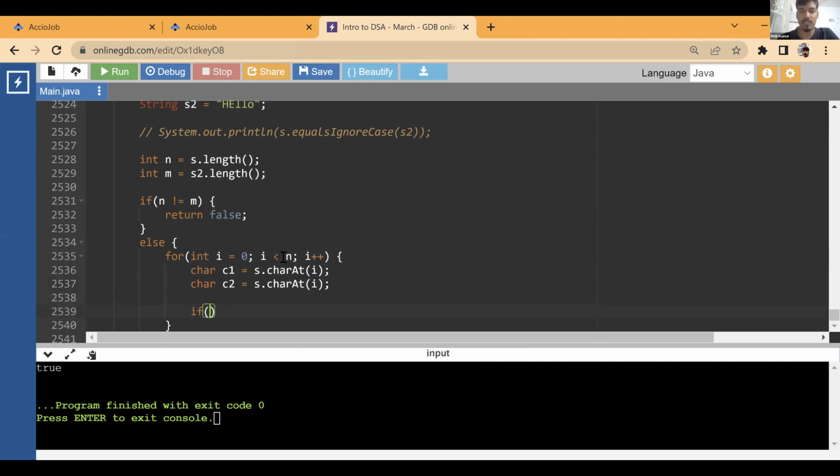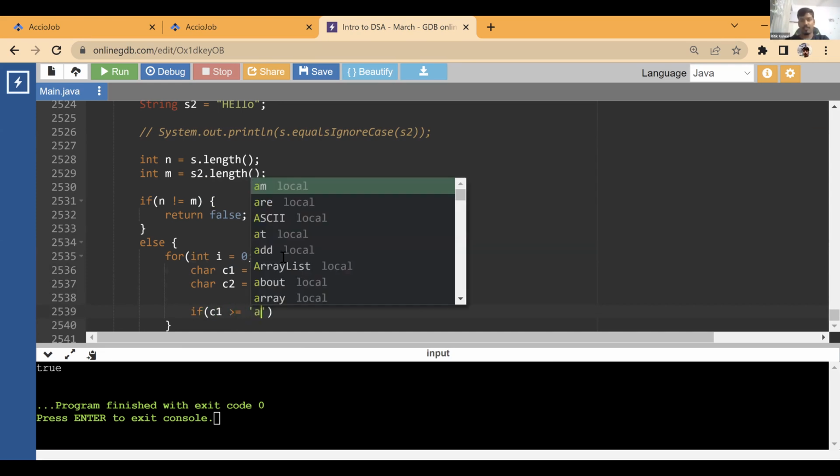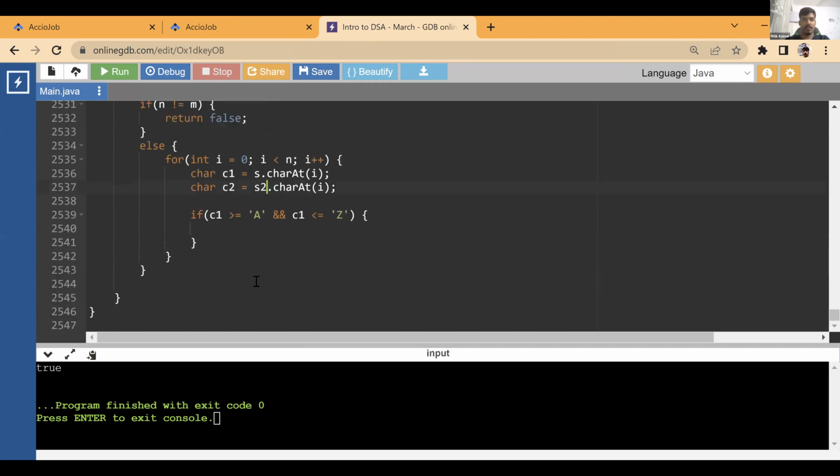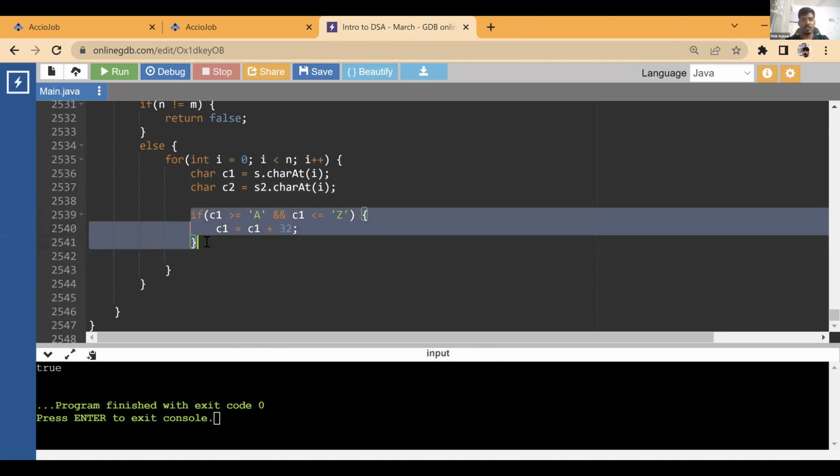So we'll convert if c1 is greater than or equals to 'A' and c1 is less than or equals to 'Z'. Now c1 we can just do c1 plus 32, and the same goes for c2, we'll copy this entire logic and do it for c2 as well.